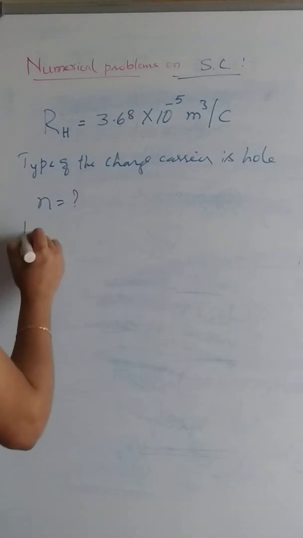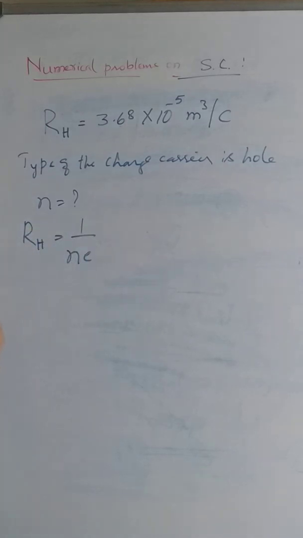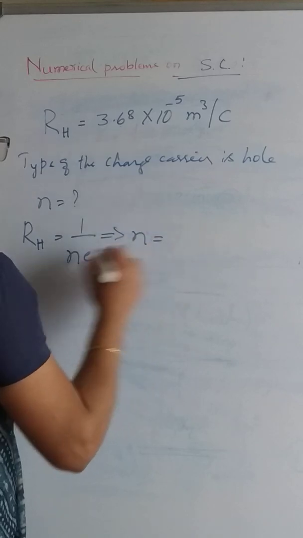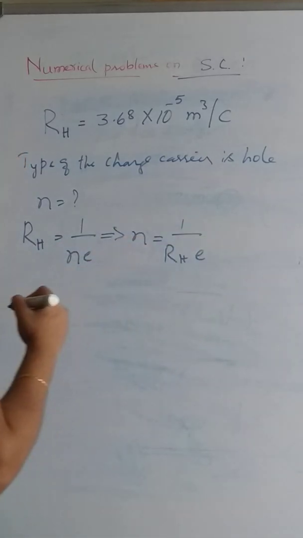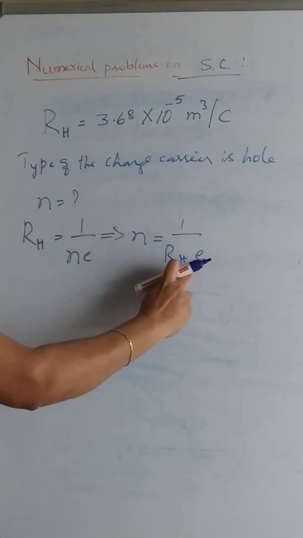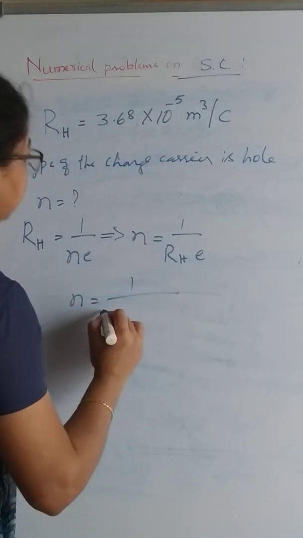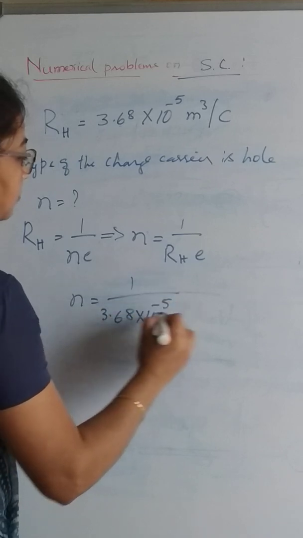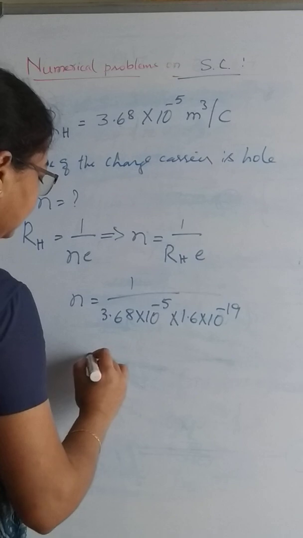We know that Hall coefficient is given by 1 by n into e, and n is equal to 1 by the Hall coefficient into the charge on the electron. Hall coefficient is given and we know the charge on the electron, and n is equal to 1 by 3.68 into 10 to the power of minus 5 into 1.6 into 10 to the power of minus 19.